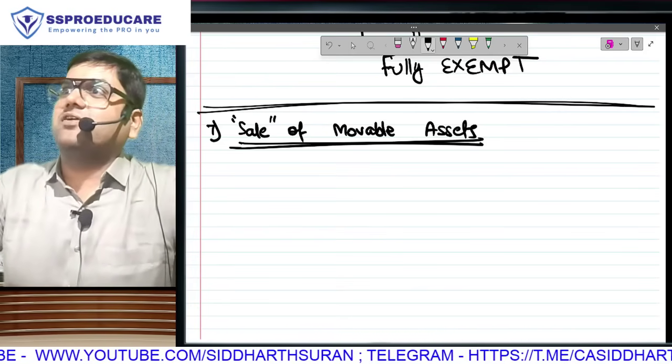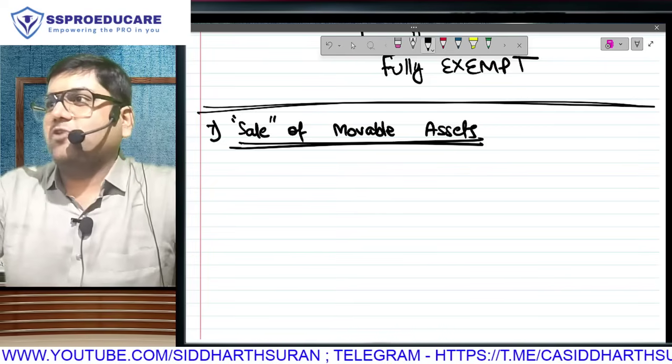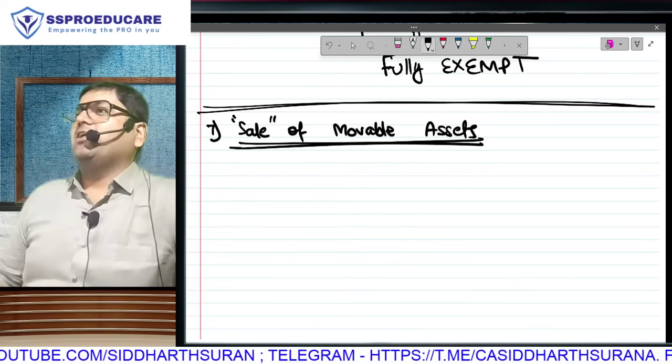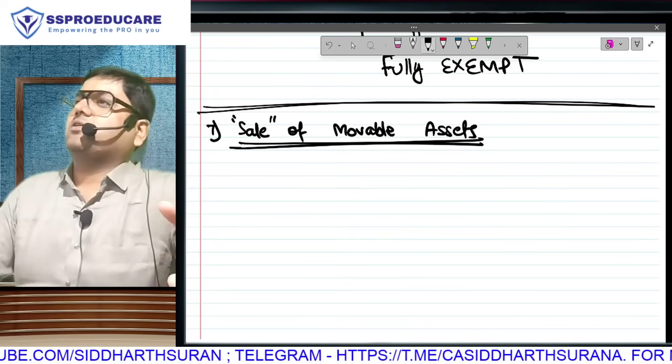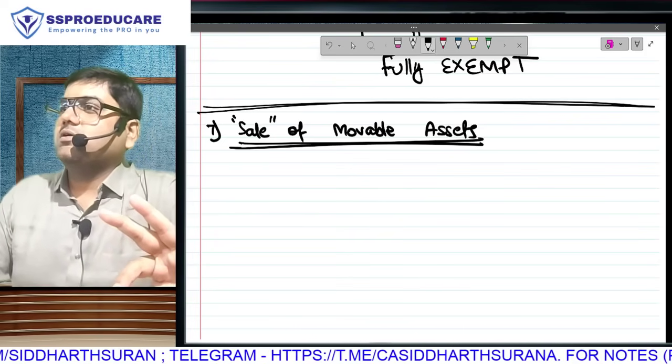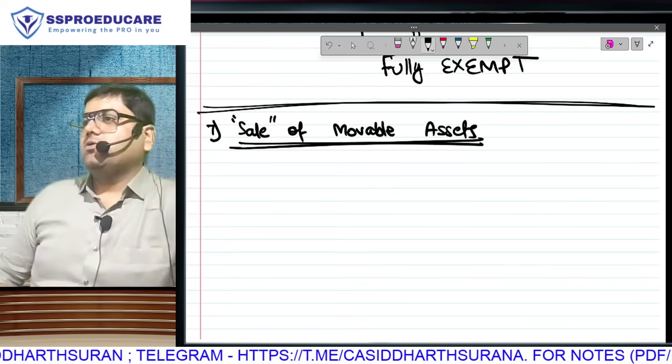Primarily the laptop was given for business purpose. Now we can't keep a track on that. We are keeping it blanket exempt. Very rarely will you see a laptop given and the person doesn't do office work, does only personal work. That won't happen. Primarily it was given for business. So yes, it is going to be not taxable.